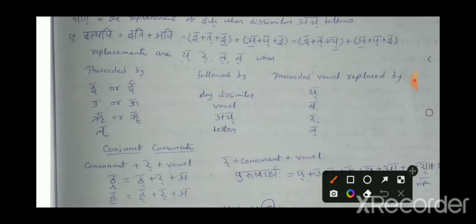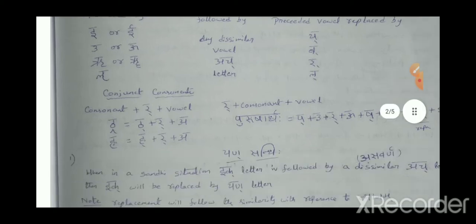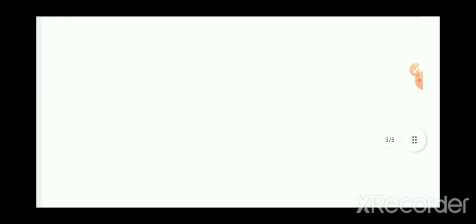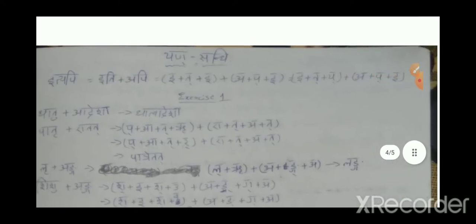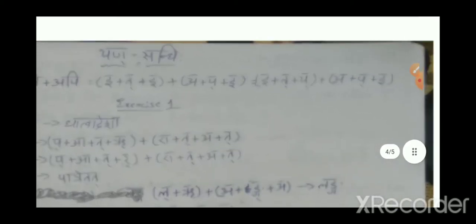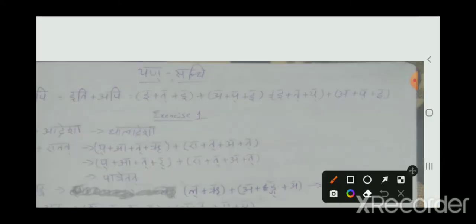The first case: if E or E is followed by a dissimilar ach, then yakara is the replacement. We'll see that. Take this first example: iti plus api.